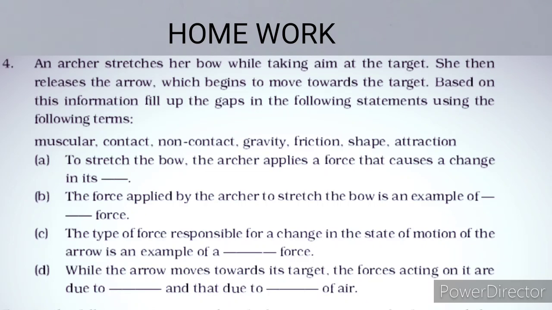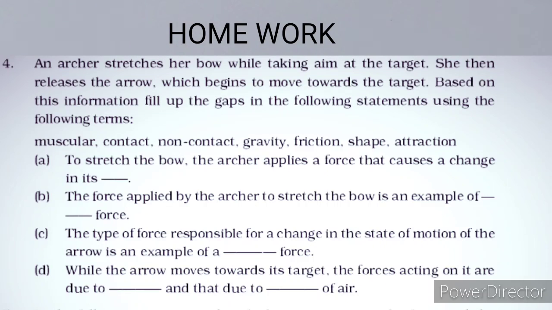Based on this information, fill up the gaps in the following statements using the following terms. And the terms are as follows: muscular, contact, non-contact, gravity, friction, shape, attraction. And the blanks are: first question is, to stretch the bow, the archer applies a force that causes a change in its dash. Second one, the force applied by the archer to stretch the bow is an example of dash